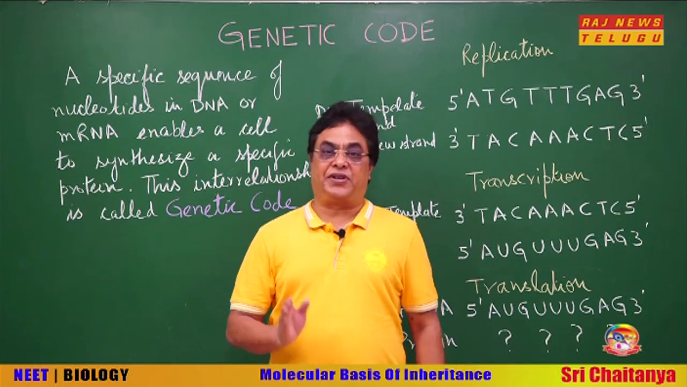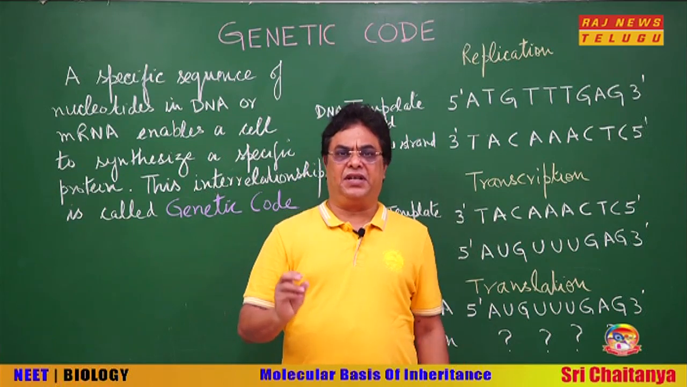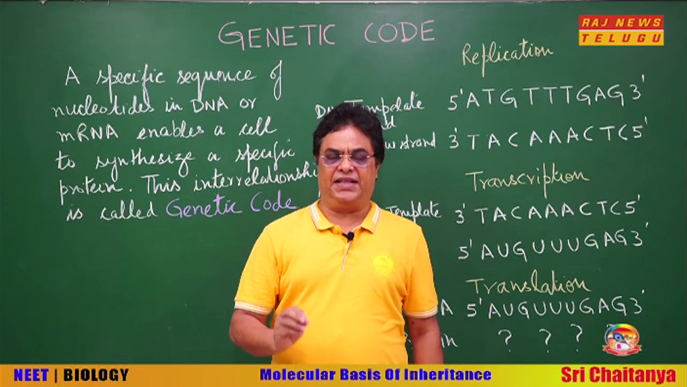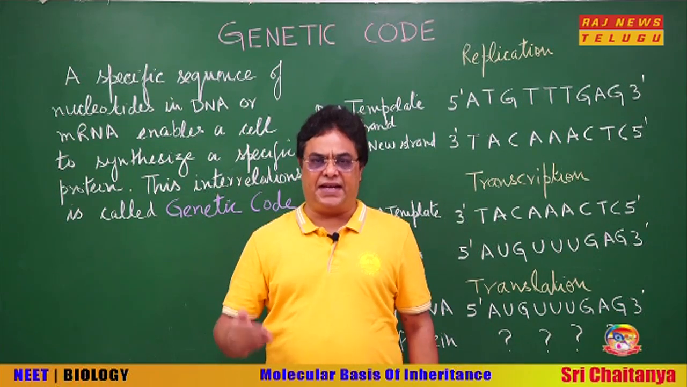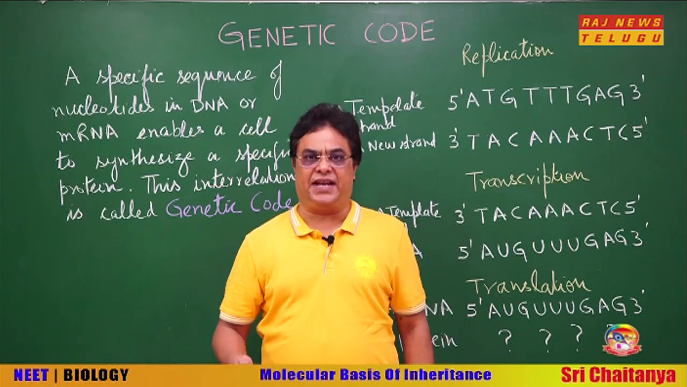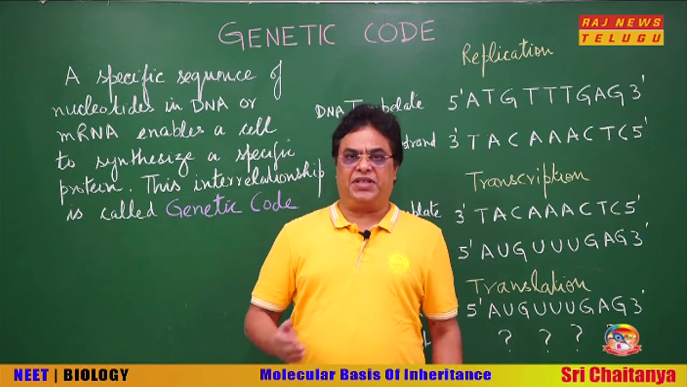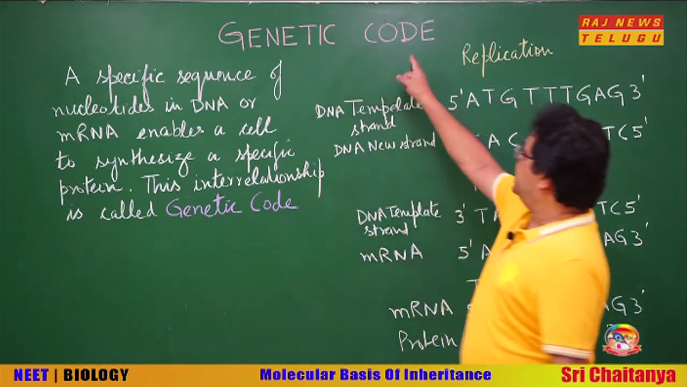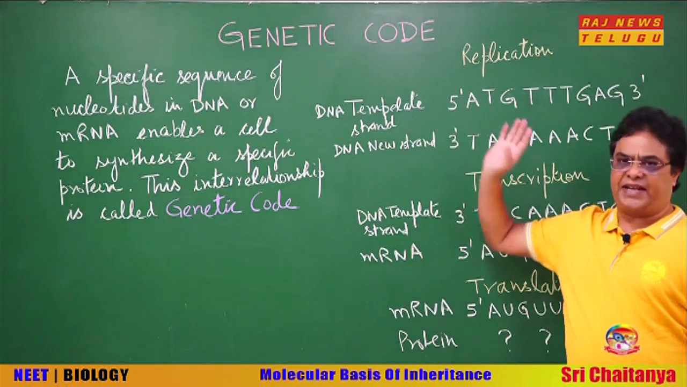Now, for translation to occur, the coded information of the DNA has been transferred onto the mRNA. That is why it is called messenger RNA, because it contains the message of DNA about which protein is to be synthesized. This relationship is called the genetic code. So our next subtopic is the genetic code.